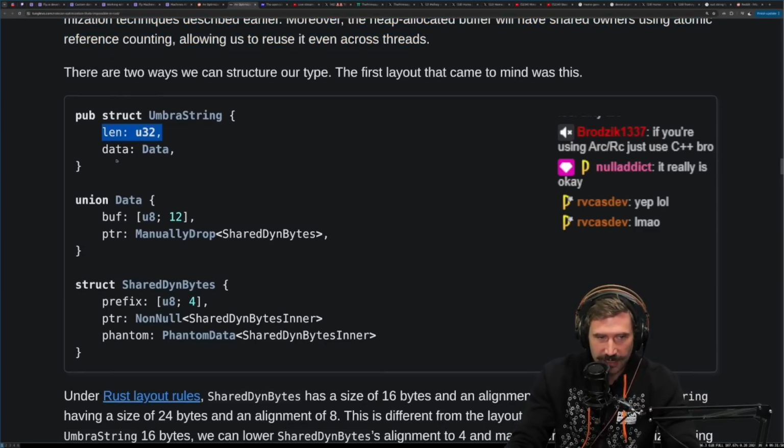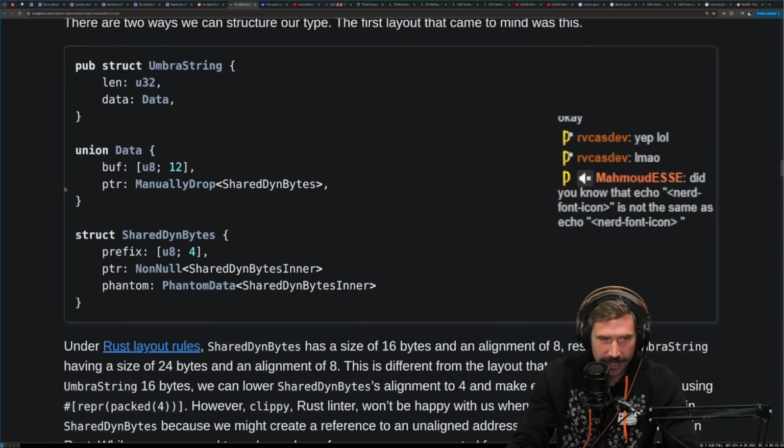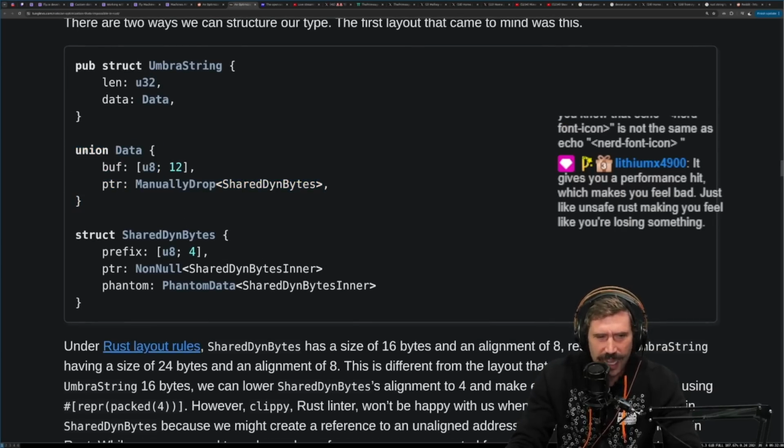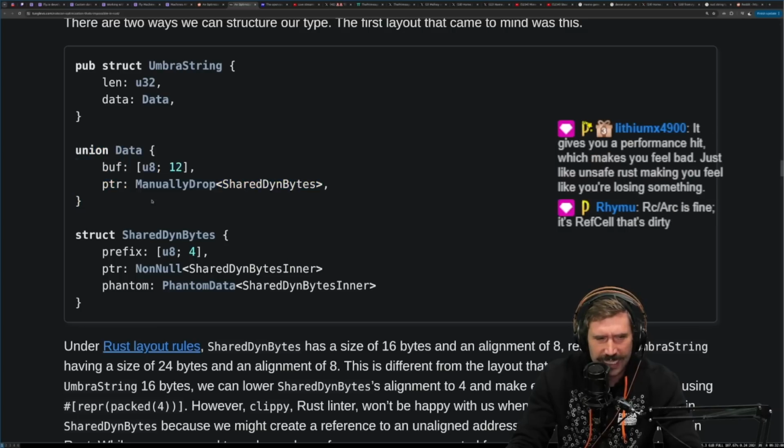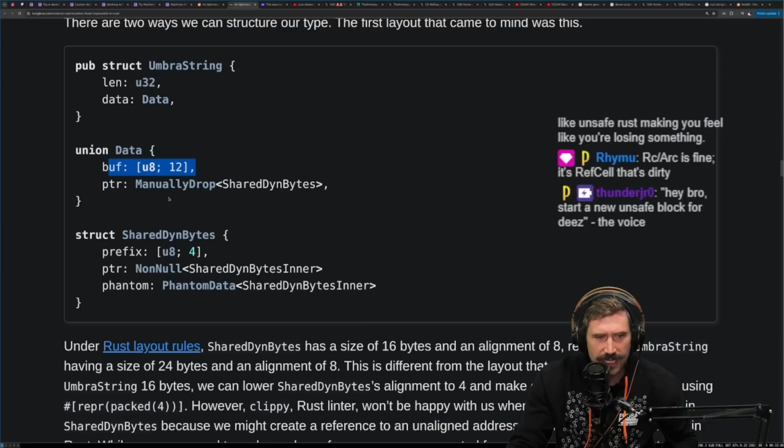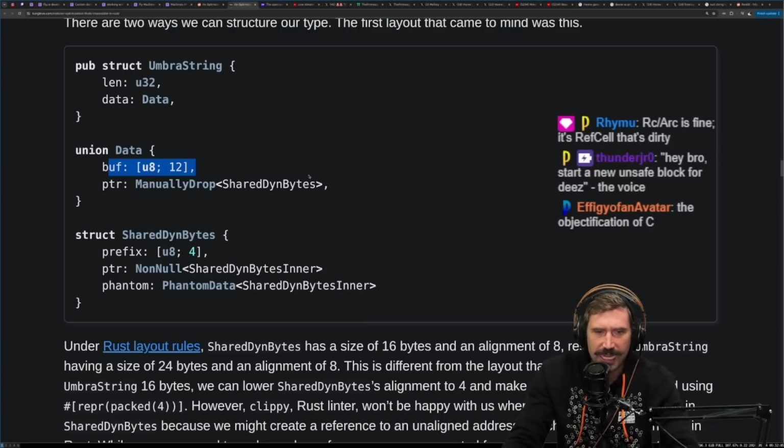Struct Umbra string, length 32, data this. Okay. Union, data. I didn't realize they had unions. Oh, did I not know that? I didn't know that. I didn't realize that. I thought they just had enums. A buffer of 12 and a pointer, manually dropped shared dyn bytes.